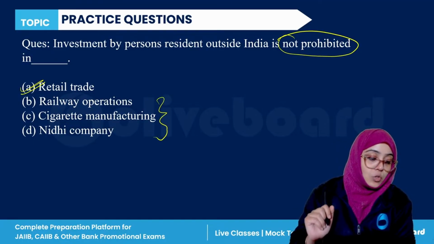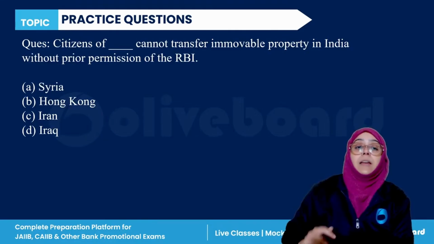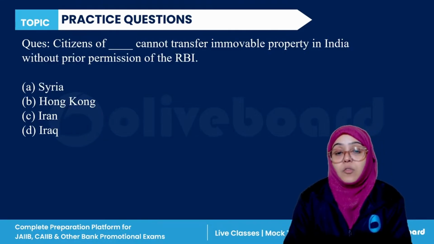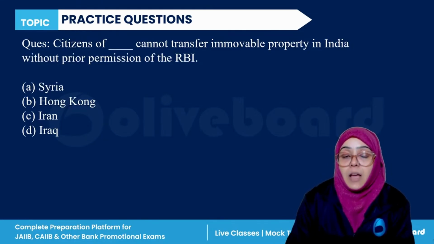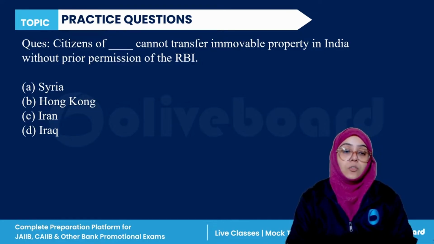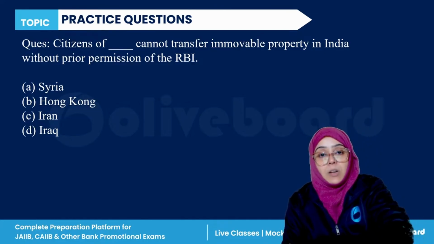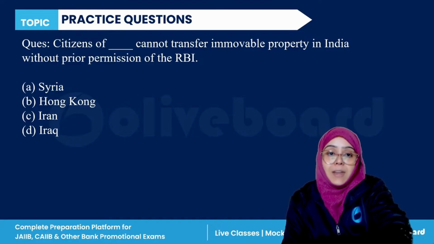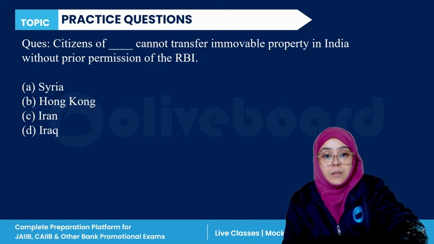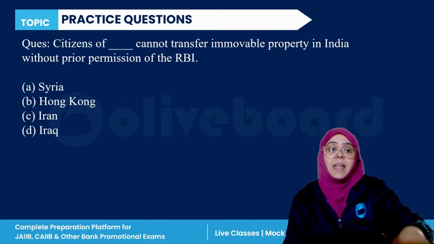Yes, Sukanya, Ruchi, yes. Next, citizen of dash cannot transfer immovable property in India without the permission of the Reserve Bank of India. Which citizen cannot transfer immovable property without the permission of the Reserve Bank of India?